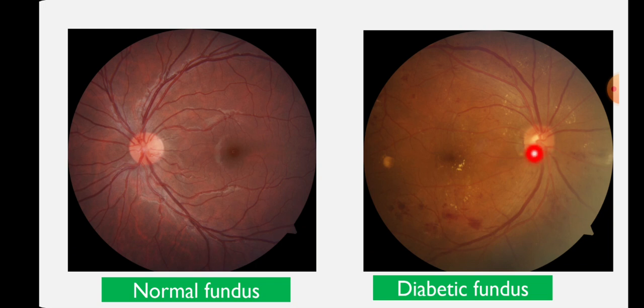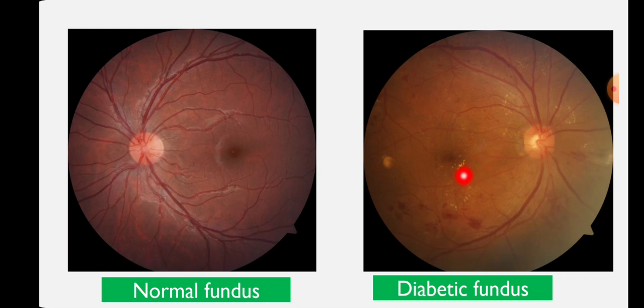Here, if I tell you some more about this fundus photo, this is the superior nasal quadrant, this is superior temporal, this is the inferior nasal quadrant, and this is the inferior temporal quadrant. This is also NPDR as well as DME, you can see, because what is DME?